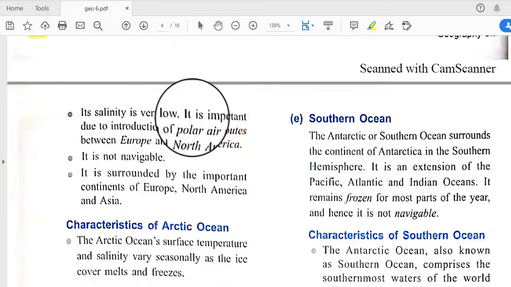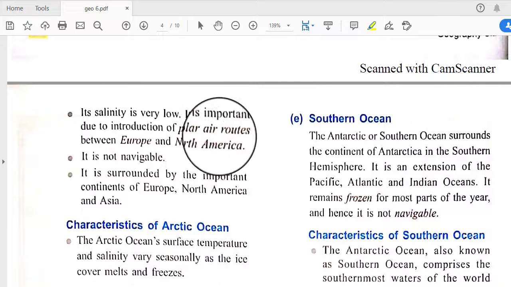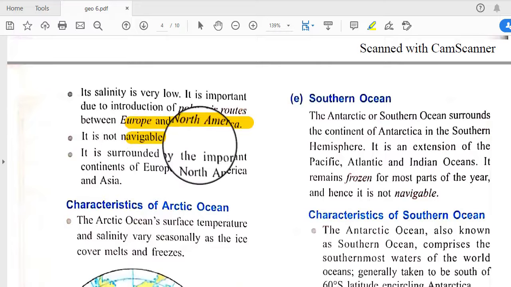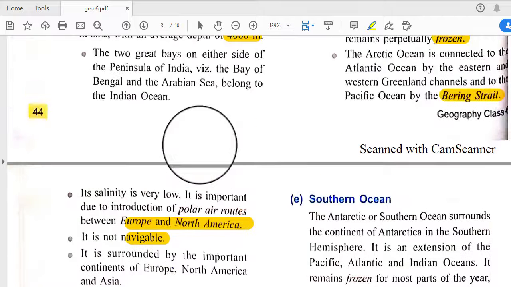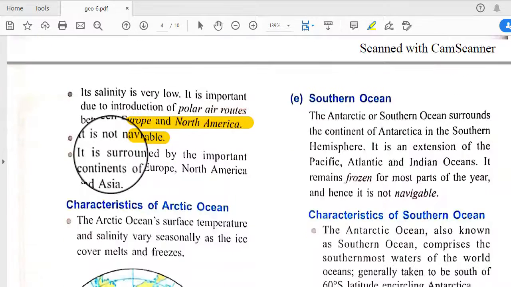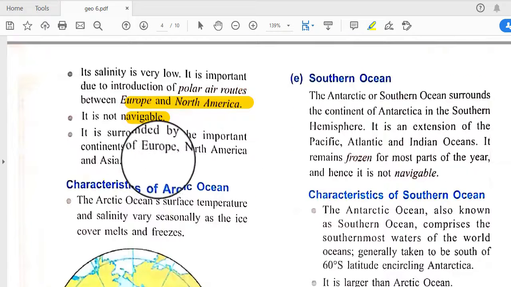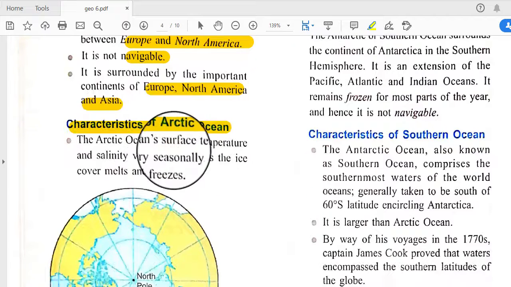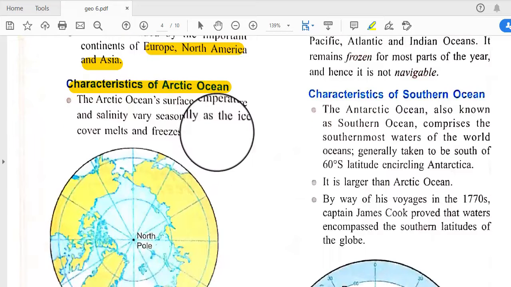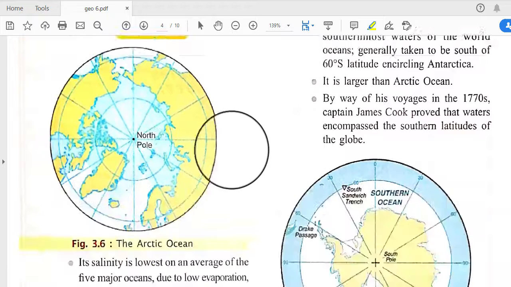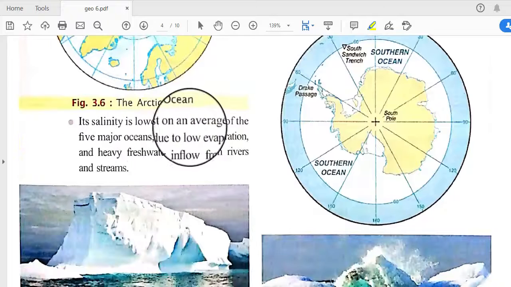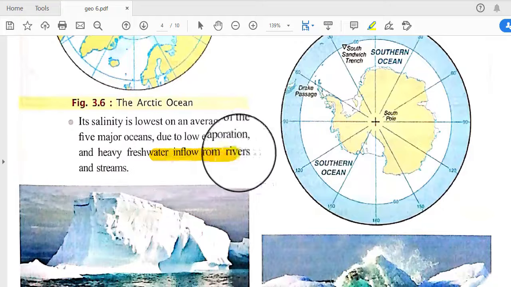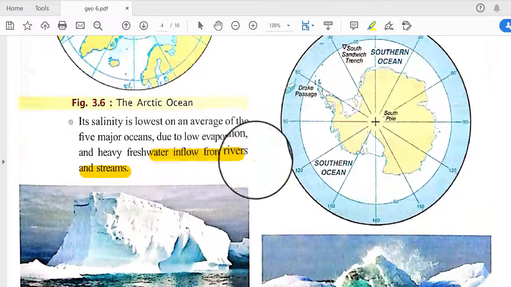Its salinity is very low, and it is important due to the polar routes between Europe and North America. And it is not navigable, because all the waters are always frozen, and it is surrounded by the important continents of Europe, North America and Asia. Next are the characteristics of the Arctic Ocean. The Arctic Ocean surface temperature and salinity vary seasonally as the ice cover melts and freezes, and its salinity is the lowest on average of the five major oceans due to low evaporation and heavy freshwater inflow from rivers and streams. So salinity is lowest.